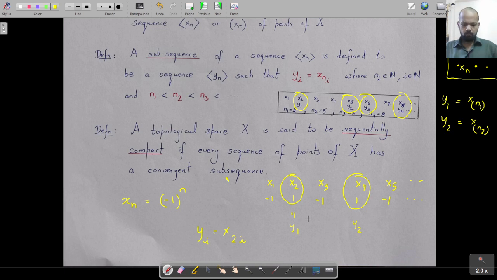Okay, so we will stop this lecture here. Although we had one more point to prove, that the Lebesgue number lemma holds in a sequentially compact space, we'll show that in the next lecture. So we'll stop here.